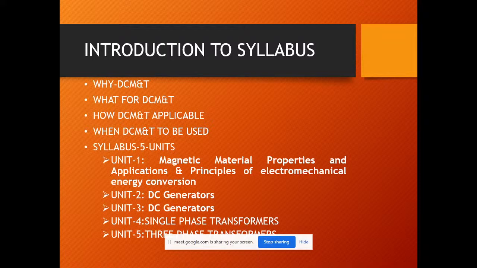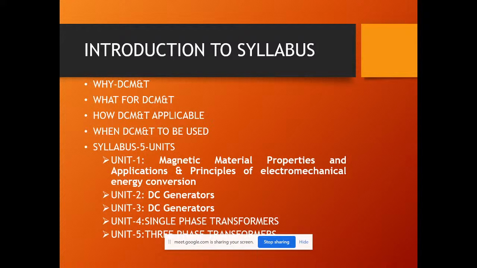Where we are going to implement it. So we have various types of machines which differ in terms of nature, or in terms of performance, or in terms of design, or in terms of principle. So there are n number of different types of machines. So we have various designs, right? So in that perception, we are going to frame the syllabus to a basic part, which is nothing but the basic terms that you are going to see: DC generators, motors, single phase transformers, and three phase transformers.